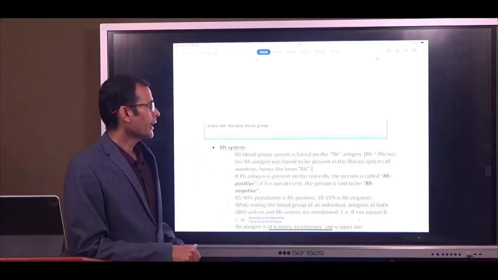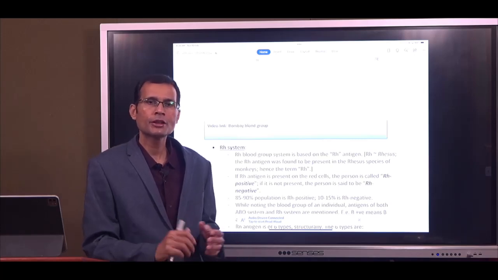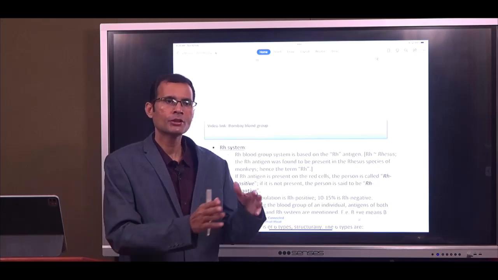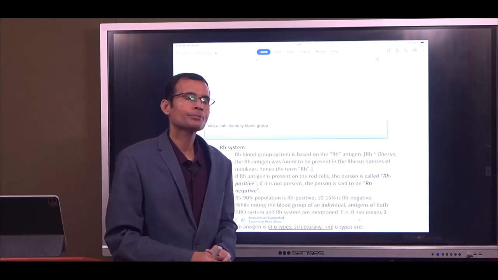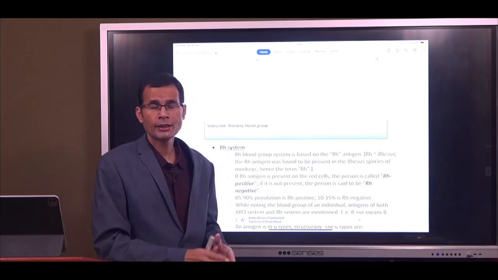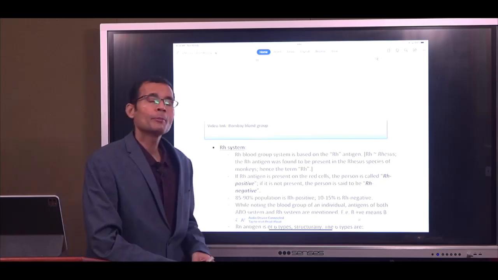Bombay blood group is a rare blood group, and it was discovered in the Asian population, particularly in the Bombay population. It was discovered by renowned pathologists in Bombay. So what is this Bombay blood group?